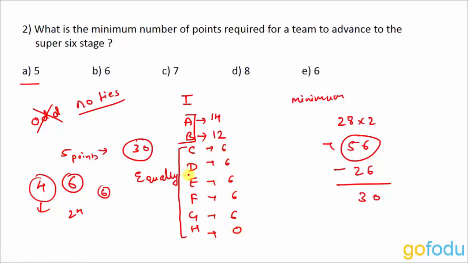So here C and D both have the same number of points, but still only one team will go to the Super 6 stage. So the team with the better net run rate will qualify for the Super 6 stage. So the minimum number of points required for a team to advance to the Super 6 stage is 6, not 5. So you have to be very careful while you solve these types of questions. Let's look at the next question.